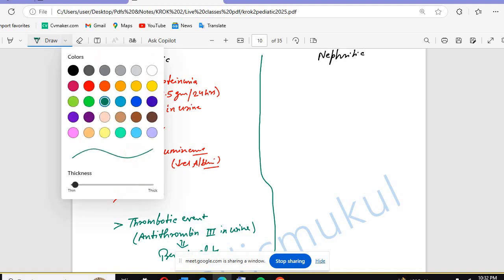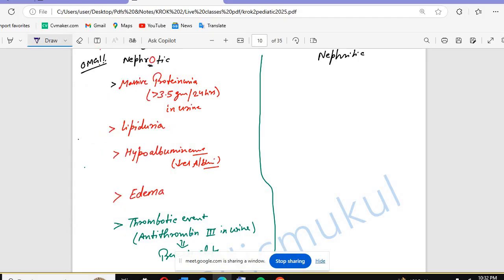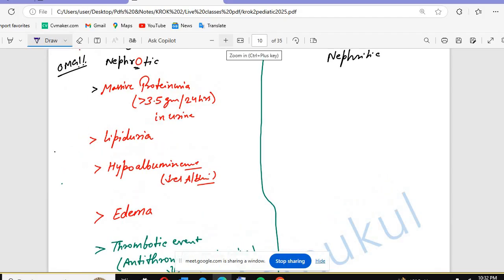Okay. After that, the next one we would be having is the nephritic syndrome. In nephrotic we have massive proteinuria, so in the nephritic we will be having mild proteinuria. What is mild proteinuria? Less than 1 gram per 24 hours in urine.